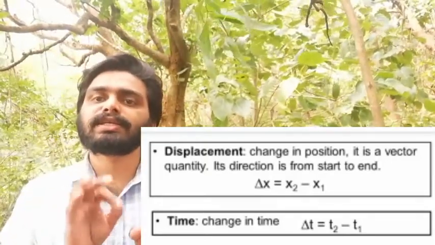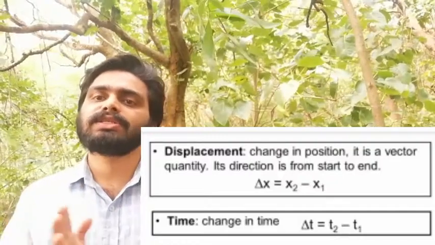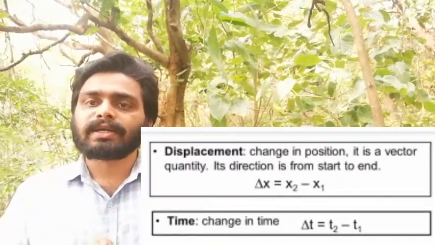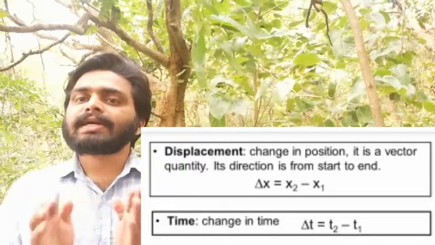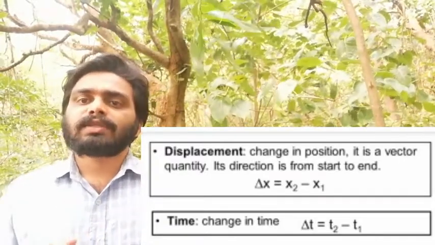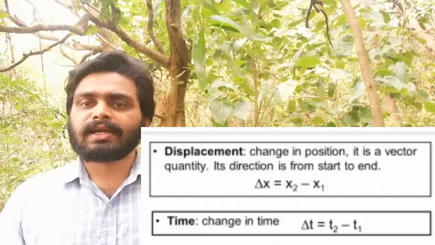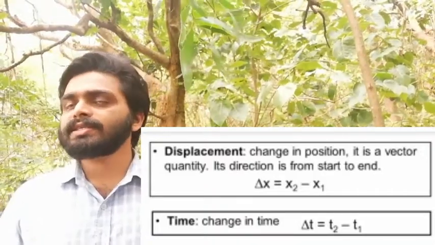We only consider the initial and final position and the position change in that particular interval of time. Delta x is the notation used here for motion along the x-axis. Along the y-axis, we represent it as delta y, and along the z-axis, as delta z. Anyway, here delta x equals x2 minus x1.